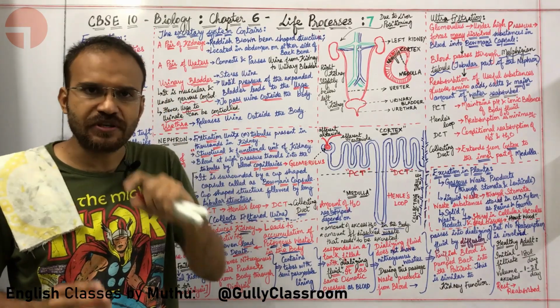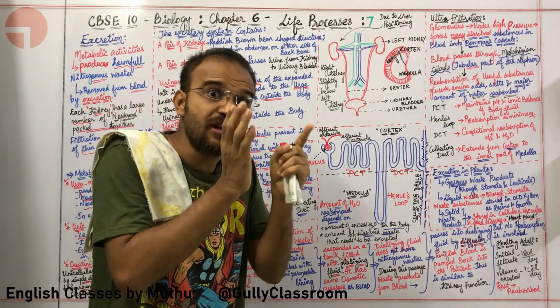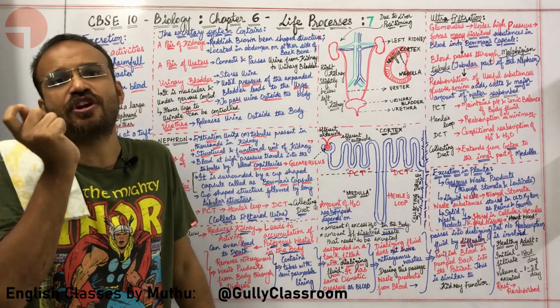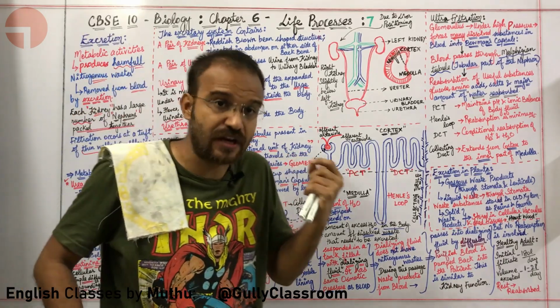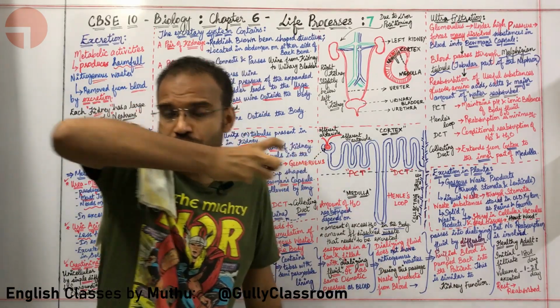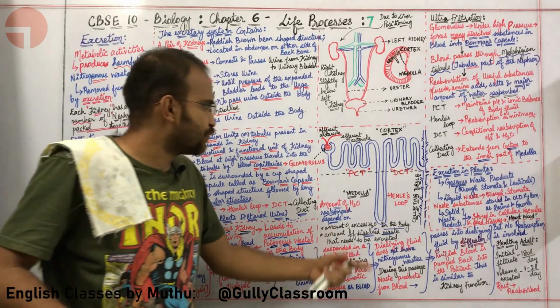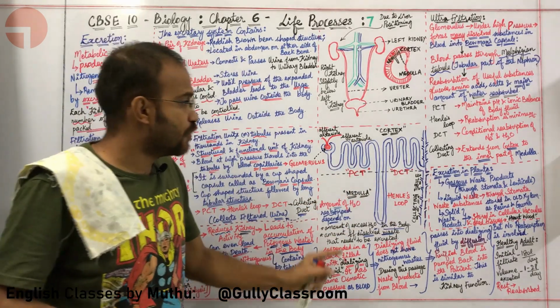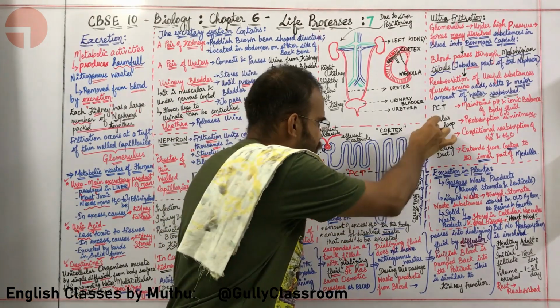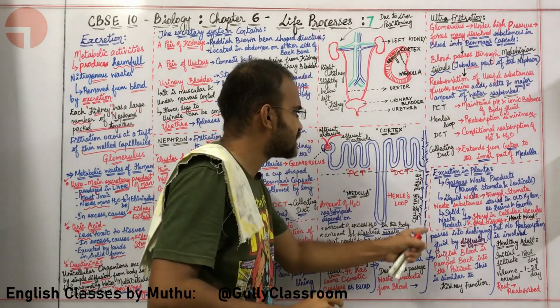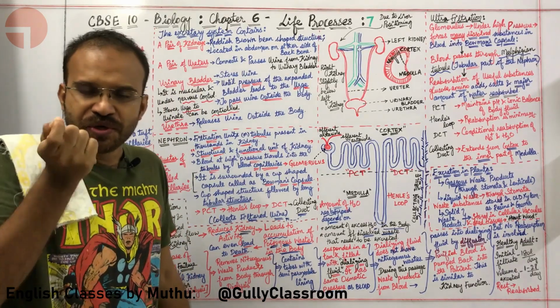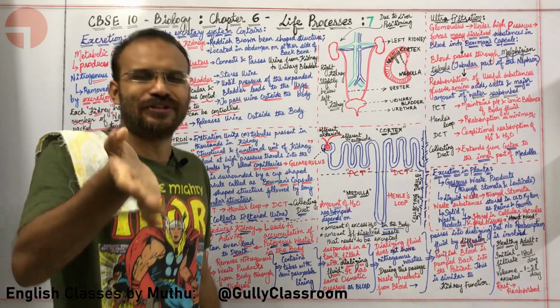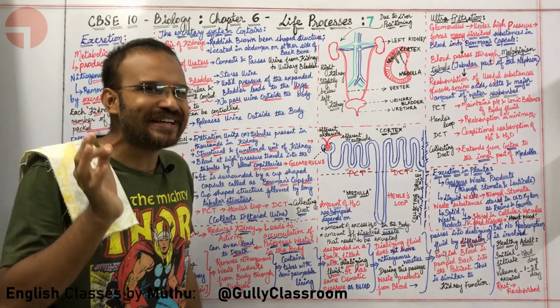The major part of the filtrate contains a lot of useful substances as well as water, and that needs to be reabsorbed by the nephron. That is done by PCT, DCT and Henle's loop. So when the urine reaches the collecting tubule, which is present at the end of the nephron, you are getting concentrated urine.